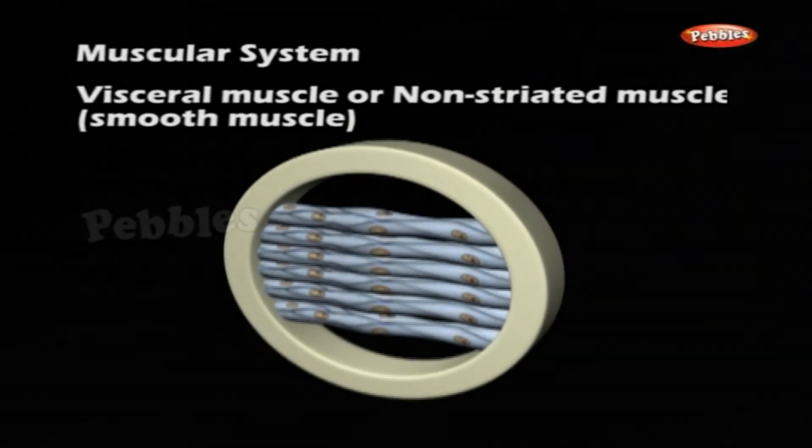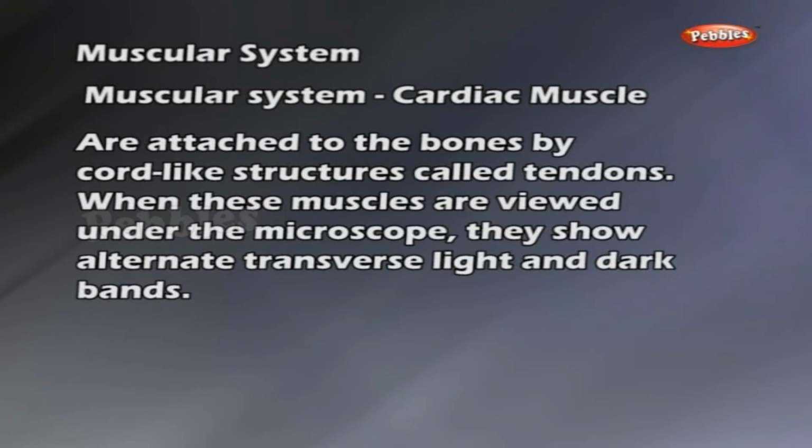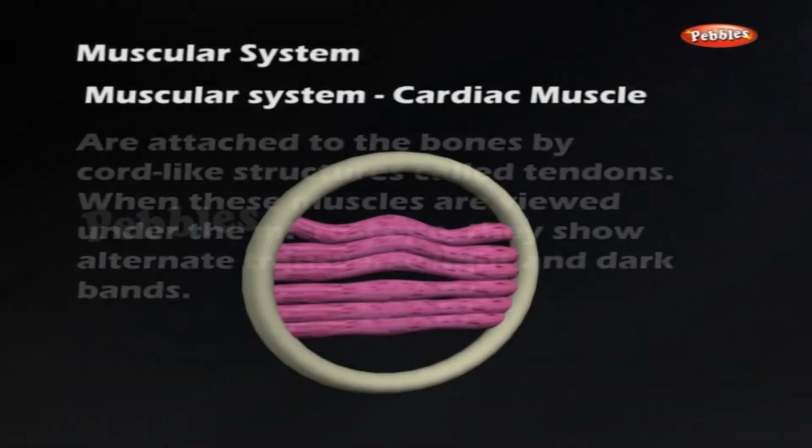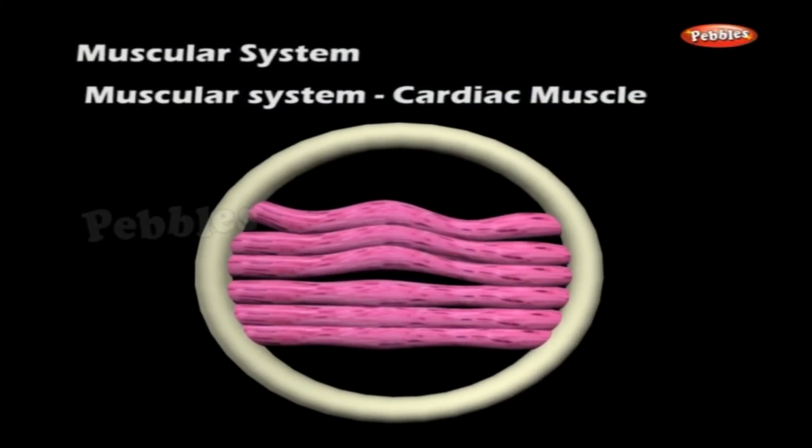Cardiac muscle. These are found only in the wall of the heart. The muscle cells are cylindrical and branched. The muscles are involuntary in nature.